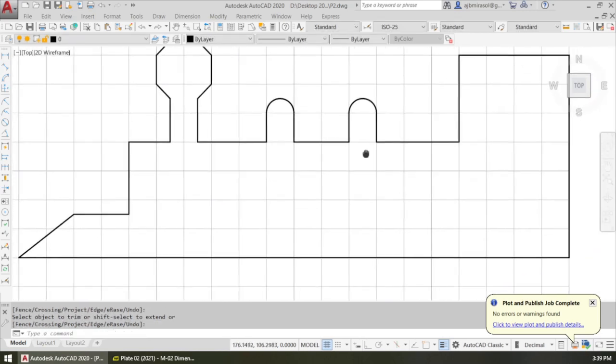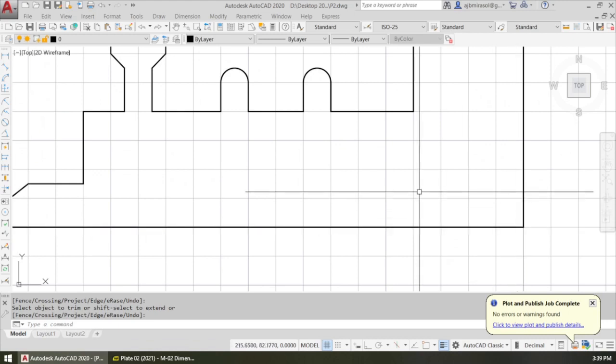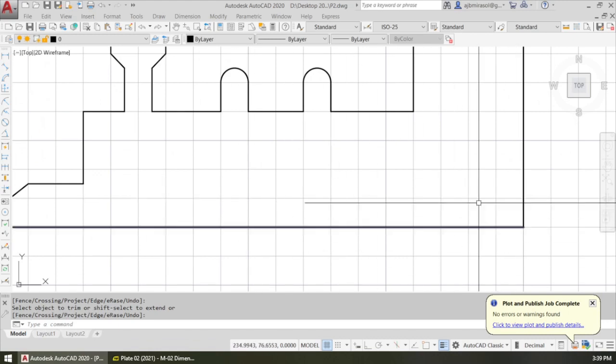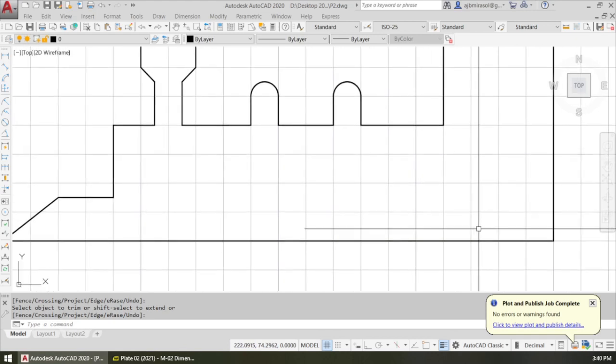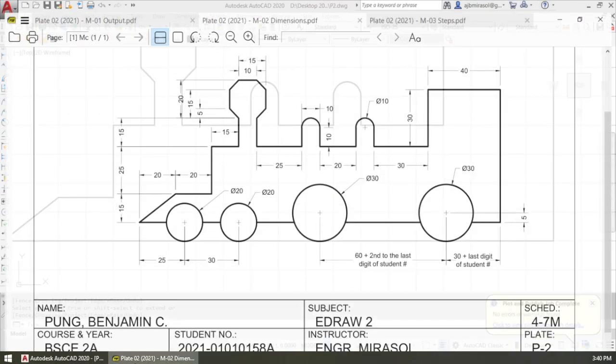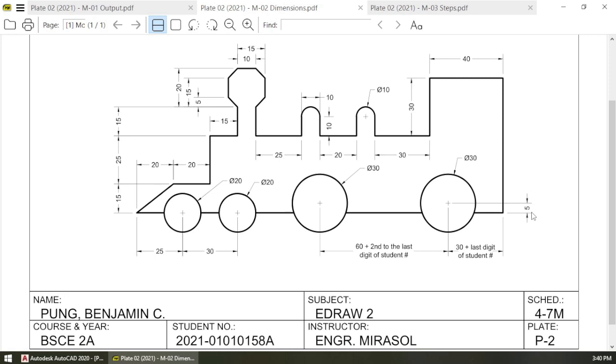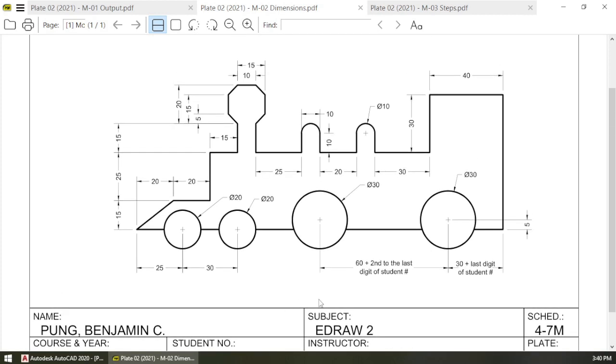Now we will locate the wheels, the 2 big ones and the 2 smaller ones. Check the drawing again. The center of our circles is 5 mm from the bottom, and from the edge it is 30 plus the last digit of the student number. In this case the last digit is 8, so that would be 38. So 5 and 38.